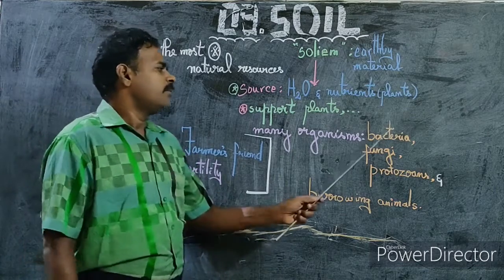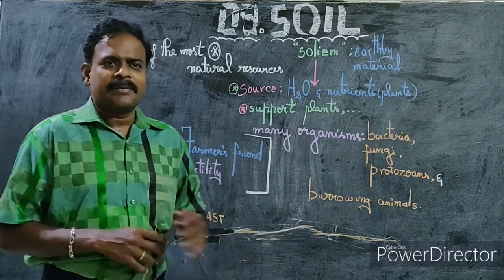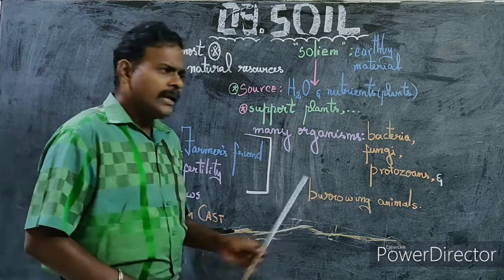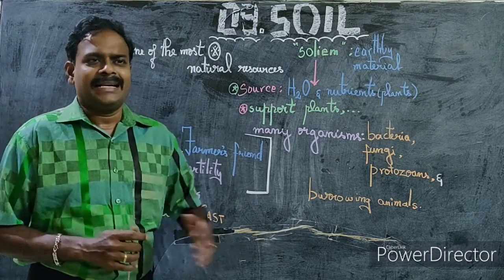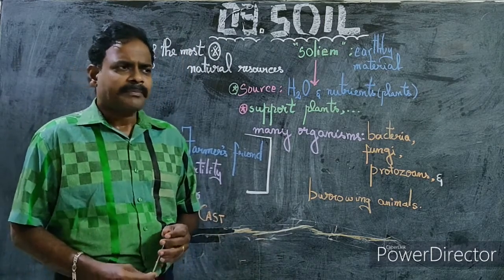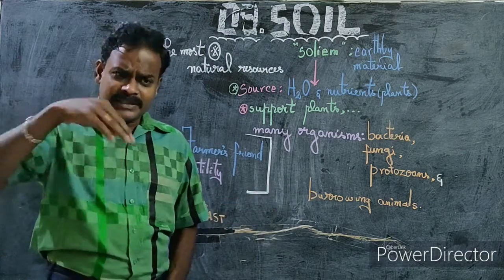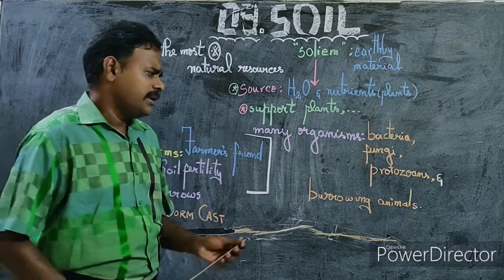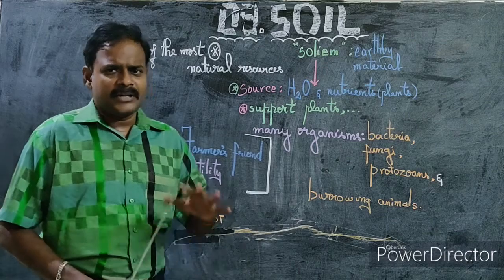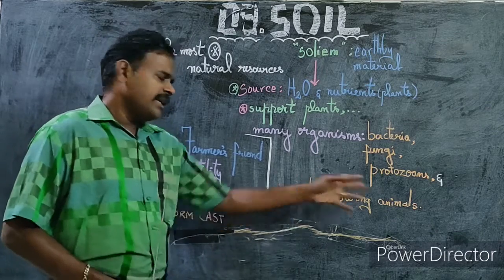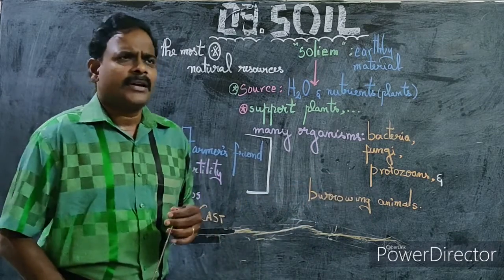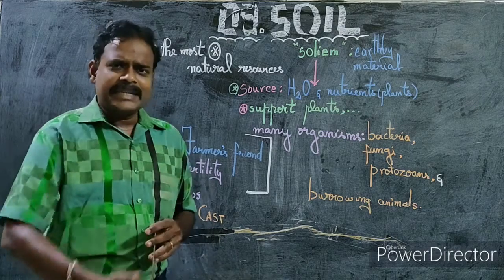I hope you know bacteria, fungi and protozoans are microorganisms. Burrowing animals include rodents like rat and rabbit. There are also some insects which burrow and live under the soil, including the earthworm, which is not actually an insect. So there are various burrowing animals which have soil as the habitat.